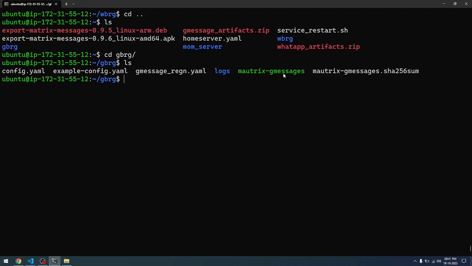I have matrix-gmessages. I create the gmessage_registration.yaml file. The same process is followed, and I then register the app service, and then I start the Gmessages bot, and then call the bot in my home server client. So the process is the same.